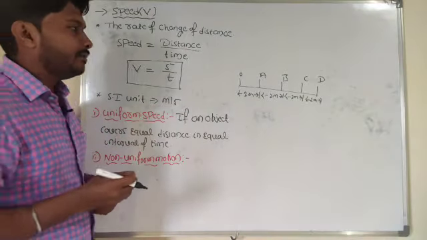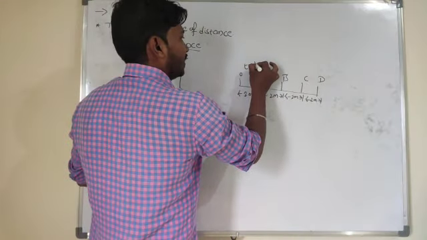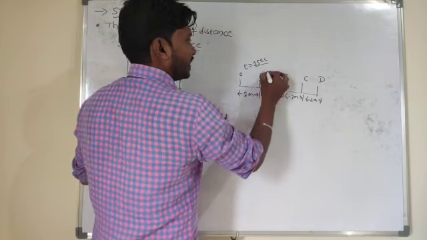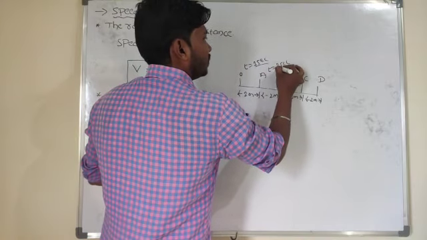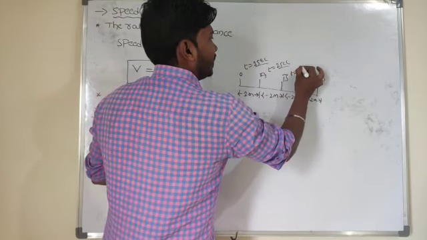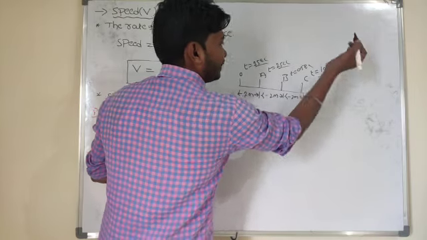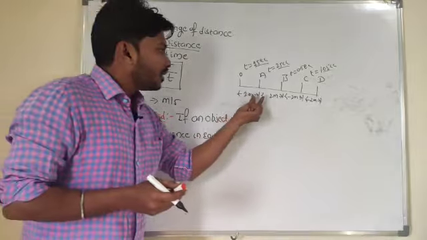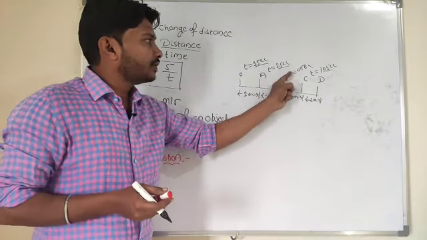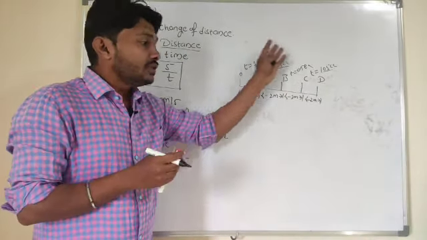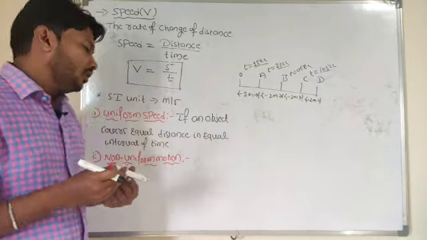For covering the same distance, for example, in that first case he will take 1 second of time, here he will take 2 seconds of time, here he will take 0.5 seconds of time, and here he will take 10 seconds of time. So look at here, for covering the equal distance, he took a different amount of time. So this is also an example of non-uniform motion.